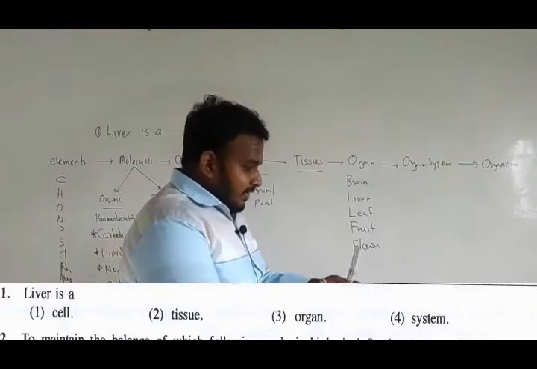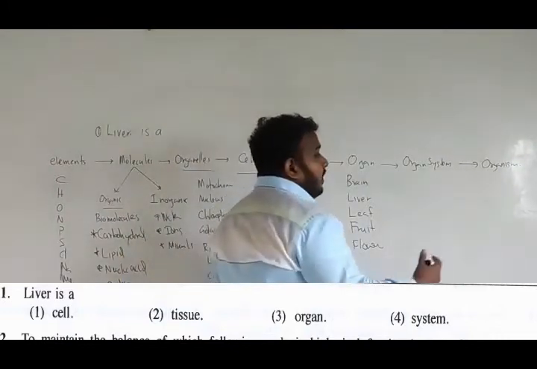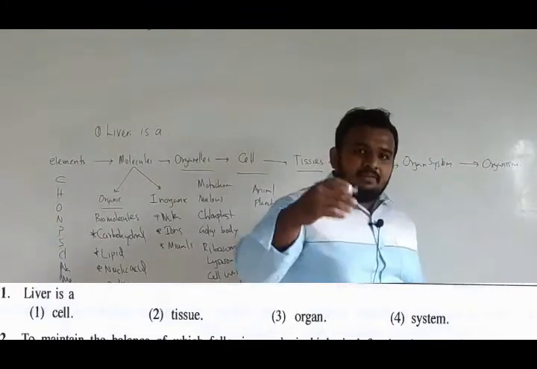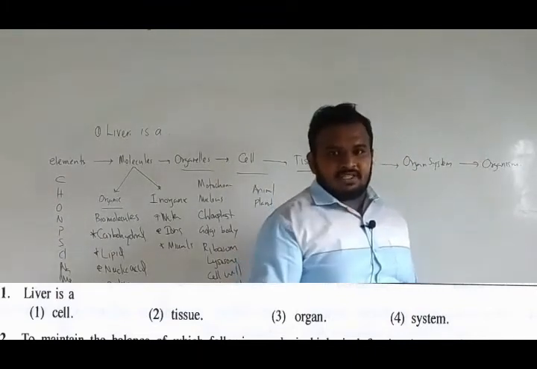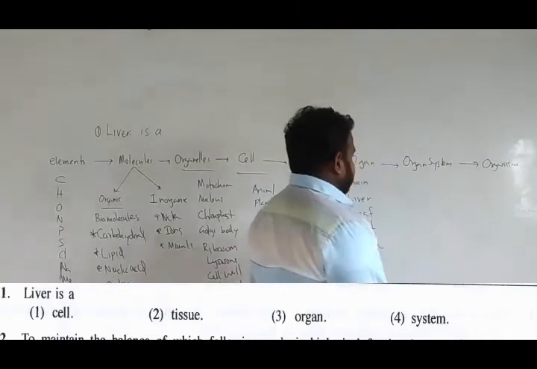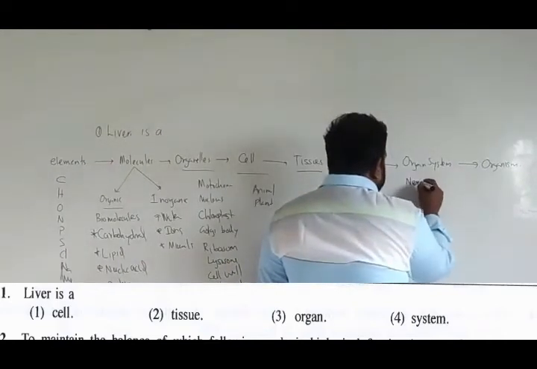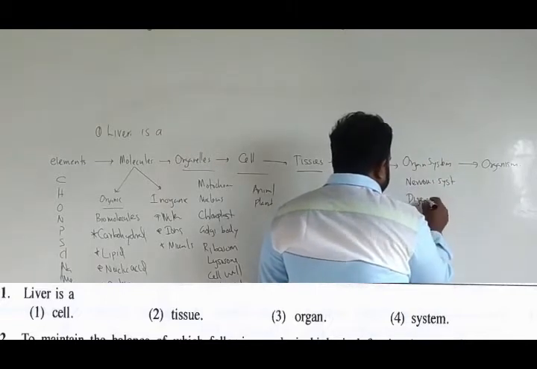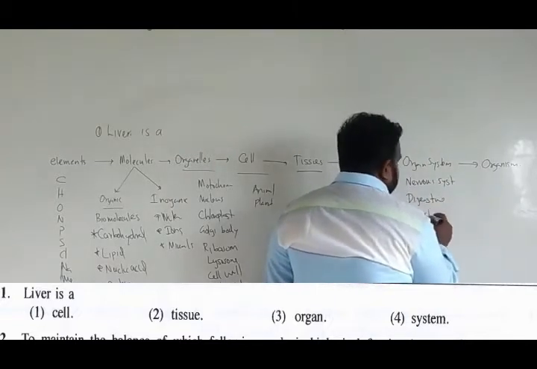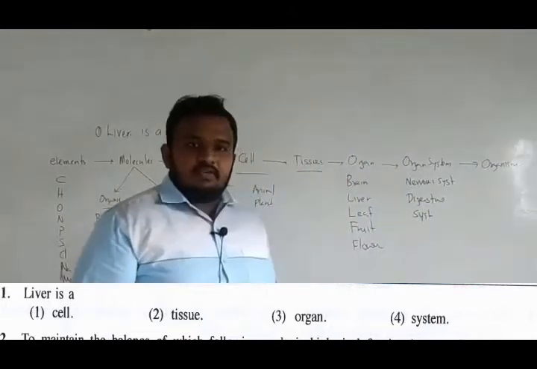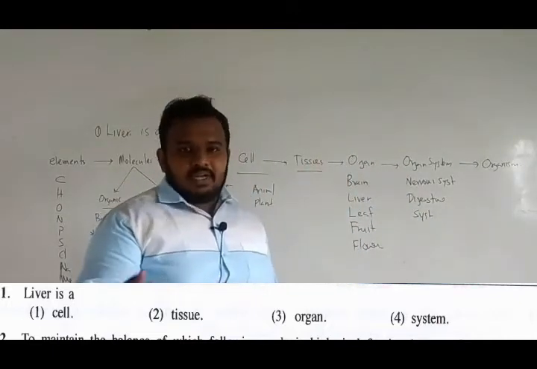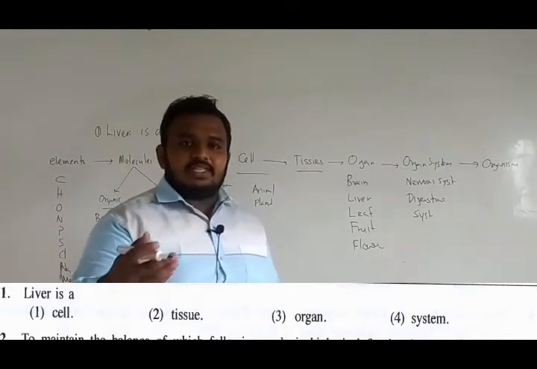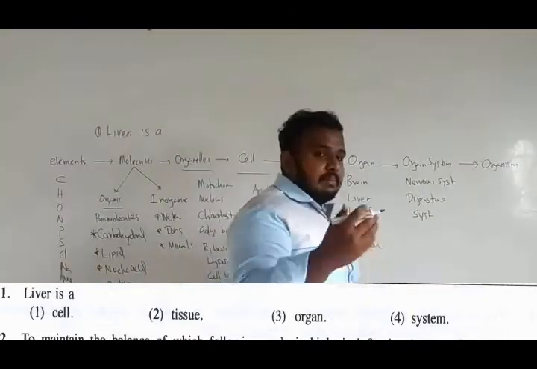When all these organs come together, they make organ systems. For example, the brain, spine, everything comes together to make the nervous system. So organ systems include the nervous system, digestive system, urinary system, endocrine system, respiratory system, excretory system, lymphatic system, blood circulation system.